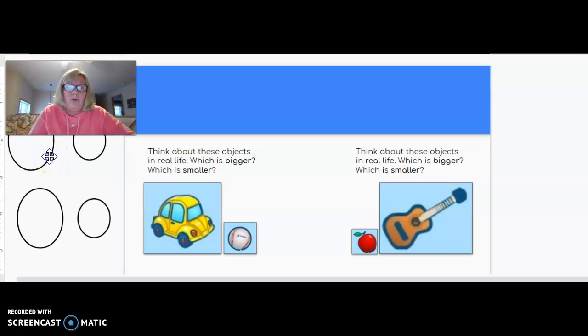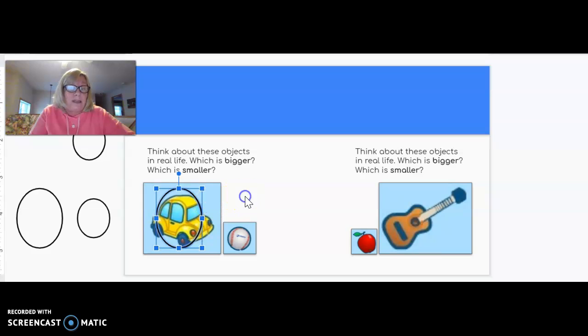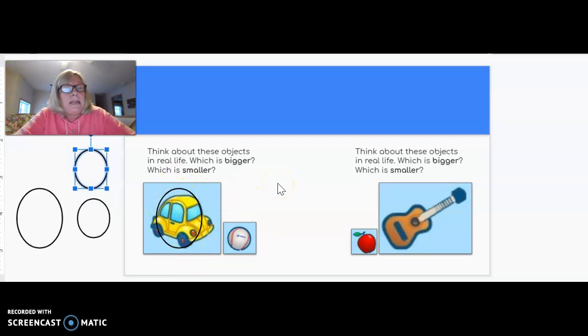Well, I know that a car, like my car that I drive in, is bigger than a baseball. A baseball is smaller. So I'm going to circle that car. That is bigger. Now, which is smaller? Well, we know that a baseball is much smaller in real life than a real car.